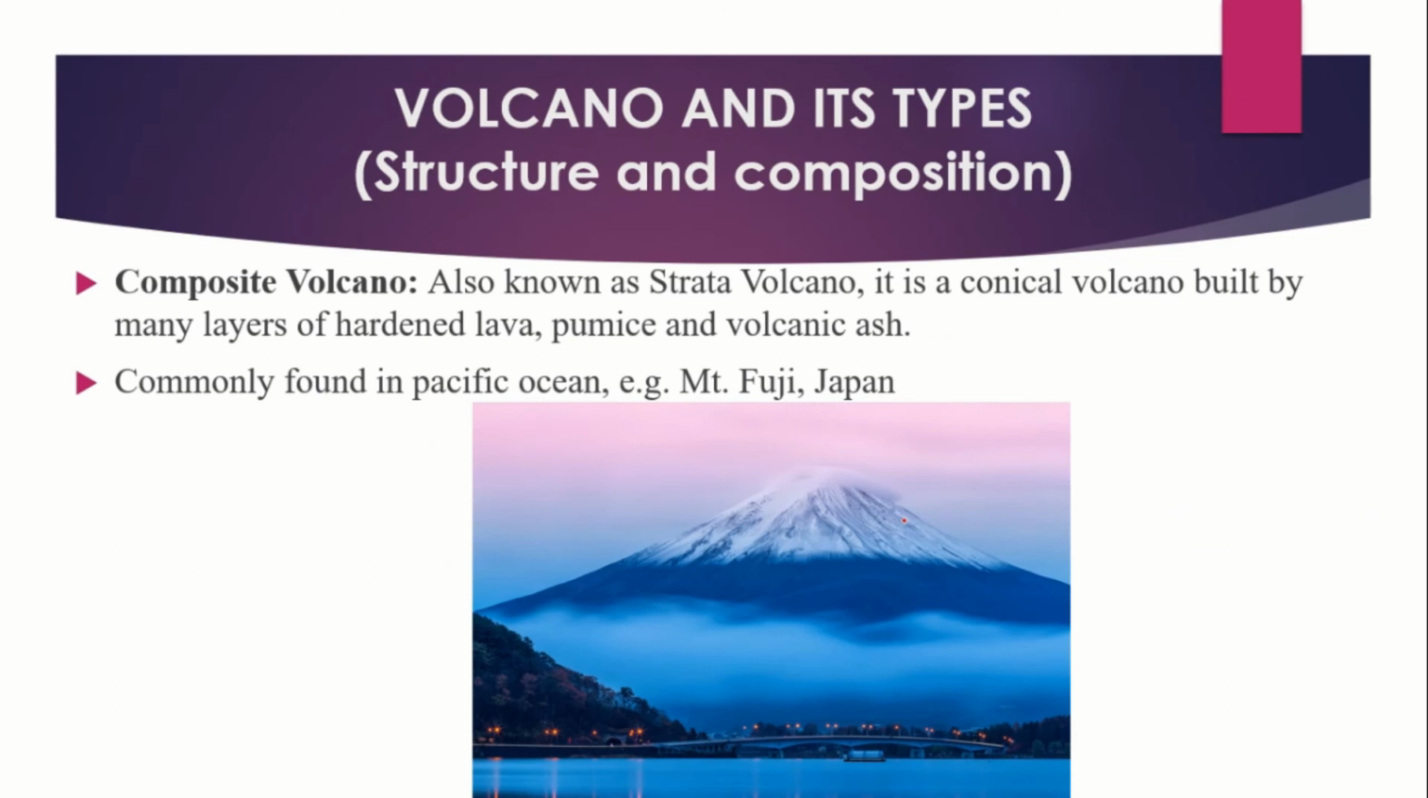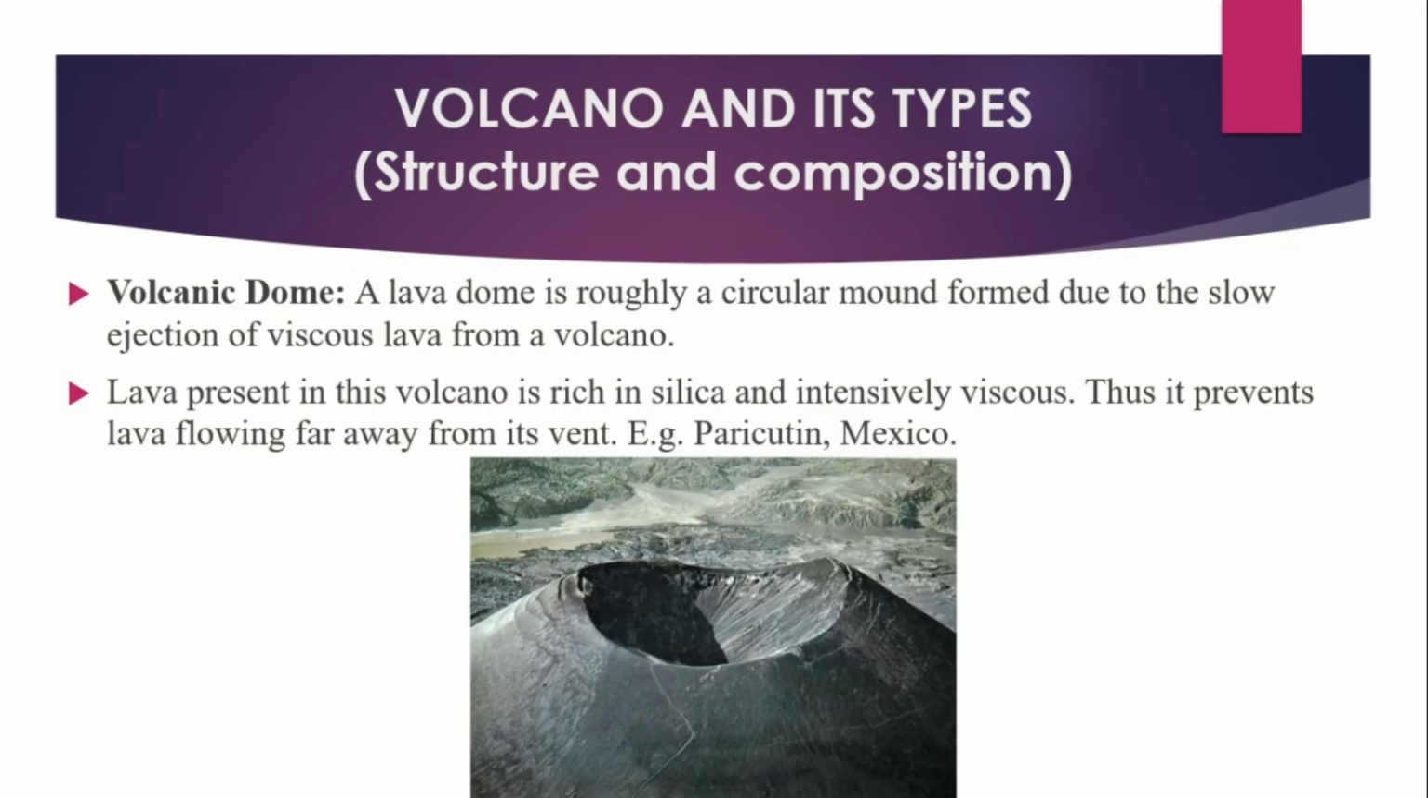The volcanoes can be classified based on the structure and composition as composite volcanoes, shield volcanoes and dome volcanoes. Composite volcanoes, known as stratovolcanoes, are conical volcanoes built by many layers of hardened lava, pumice and volcanic ash. These are commonly found in the Pacific Ocean. Example, Mount Fuji of Japan. Volcanic dome: a lava dome or volcanic dome is roughly a circular mound formed due to the slow ejection of viscous lava from the volcano.